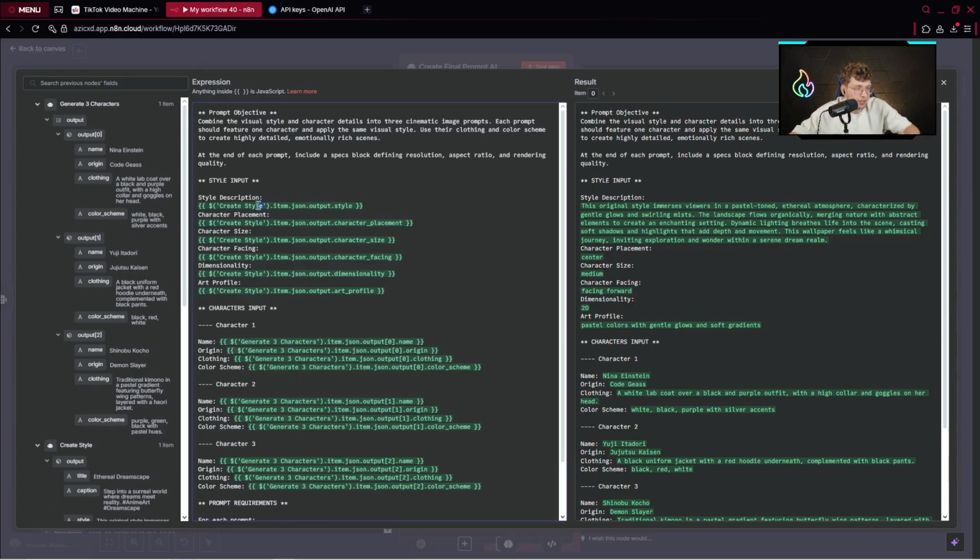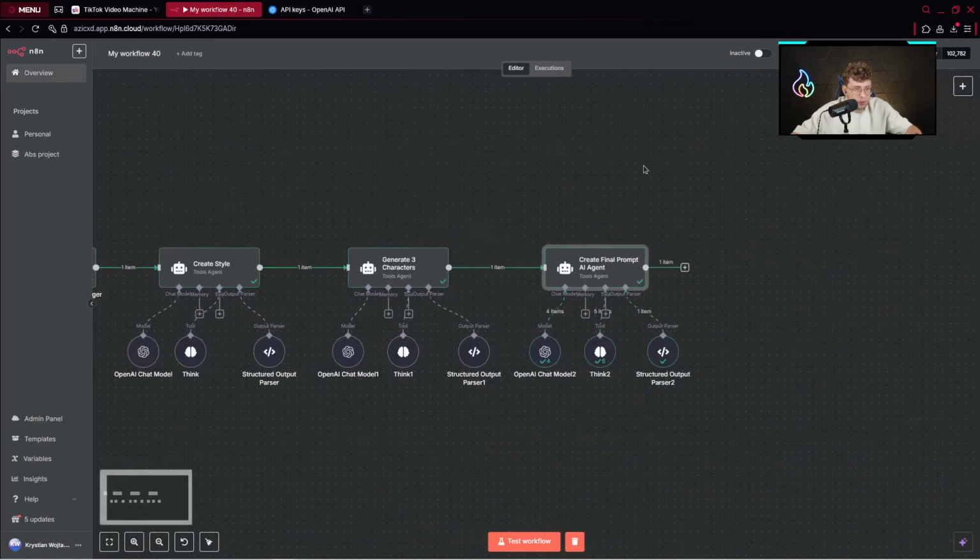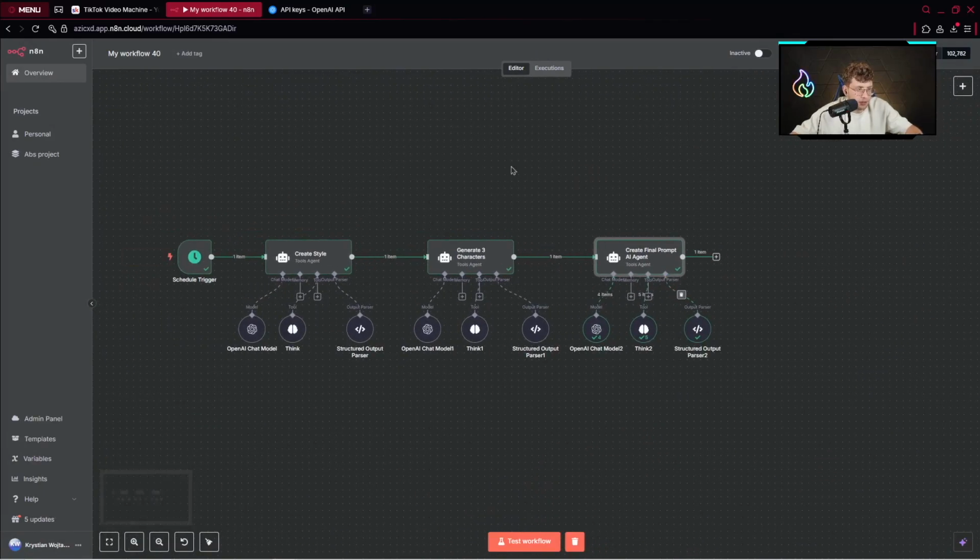So keep in mind that, of course, you can provide other names for your agents, for your nodes. However, for simplicity, for following this entire tutorial, because this automation is not the easiest automation to create, just follow my instructions, and then you can feel free to experiment with that, change the names, for example add a new node, and so on. Nevertheless, the main point is we've got our prompts for our characters. So everything is already set up. So now in general, we can go over to the further steps.